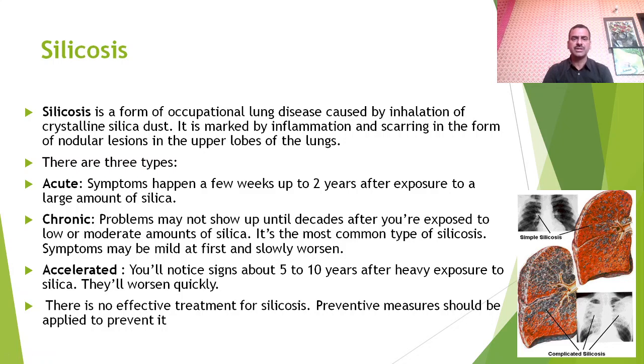Acute silicosis: symptoms happen in a few weeks up to 2 years after exposure to a large amount of silica. Chronic silicosis: problems may not show up until decades after you are exposed to a low or moderate amount of silica. It is the most common type of silicosis. Symptoms may be mild at first and then slowly worsen.